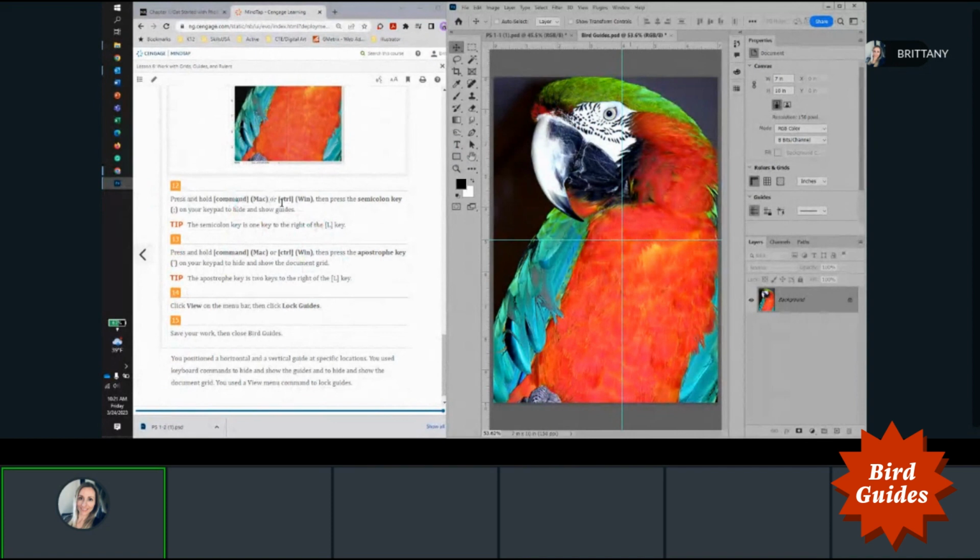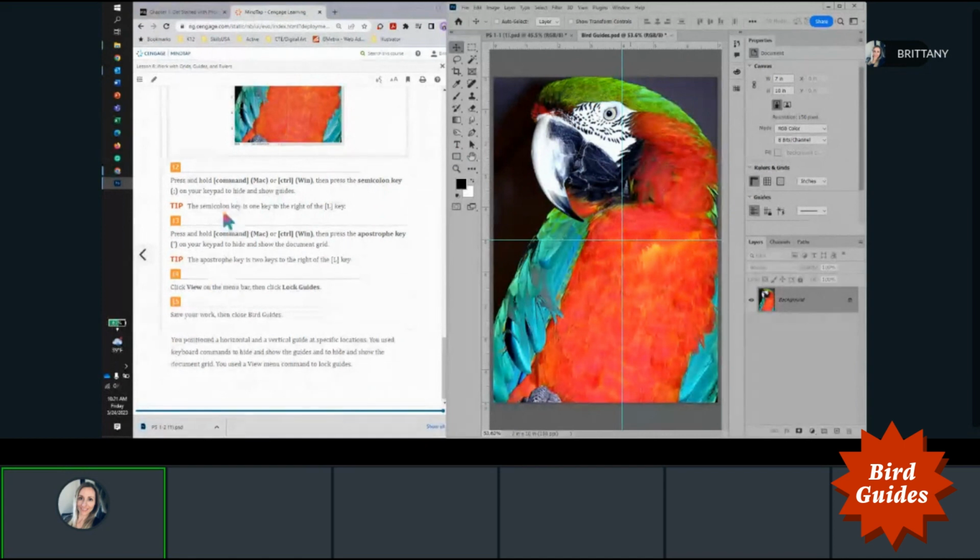Now press and hold Command on Mac or Control on Windows and the semicolon key to hide and show your guides. So Control, semicolon, the guides are gone, and then click it again and they're back.